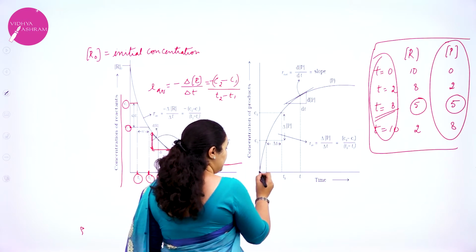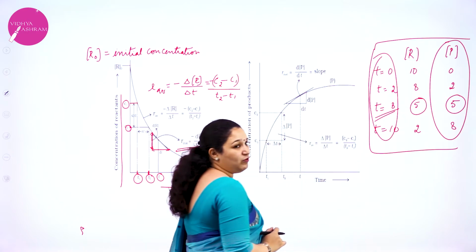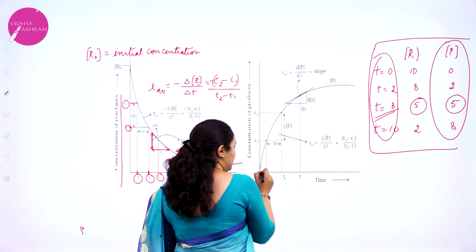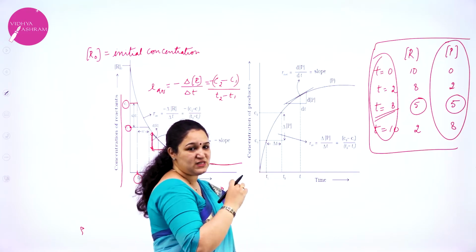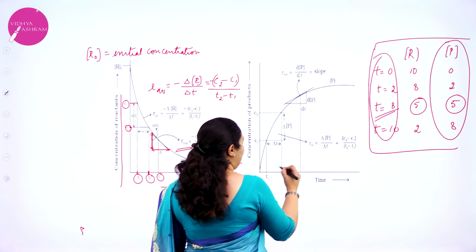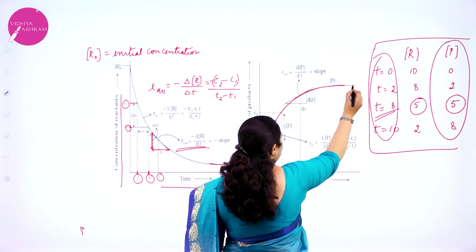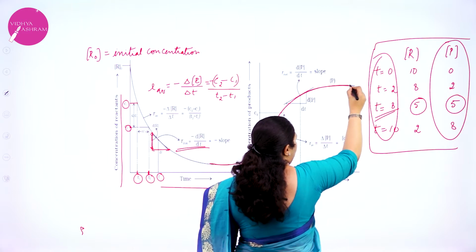At time t equal to 0, concentration for the product is 0. So I will get a graph which starts from 0 only. As we plot the graph, we are going to get a curve like this. You can see it's going on increasing. After some time it will become constant.